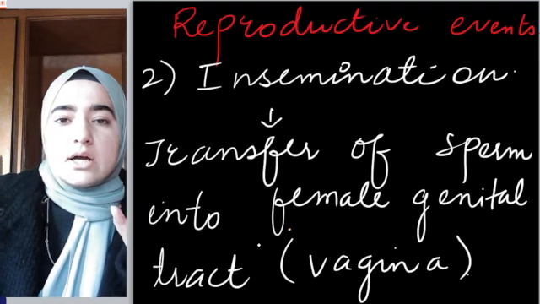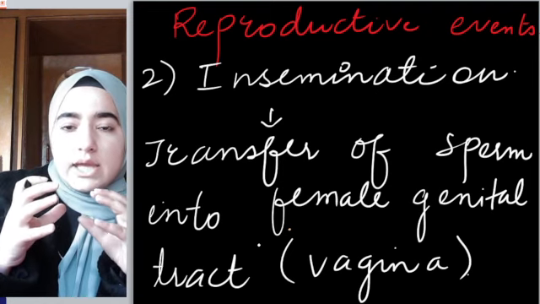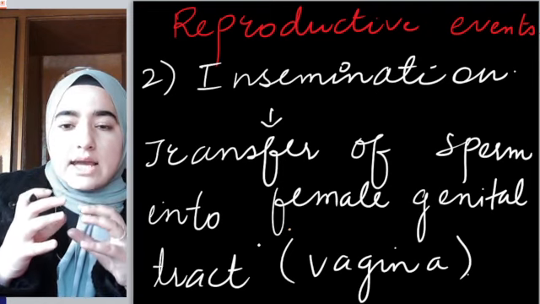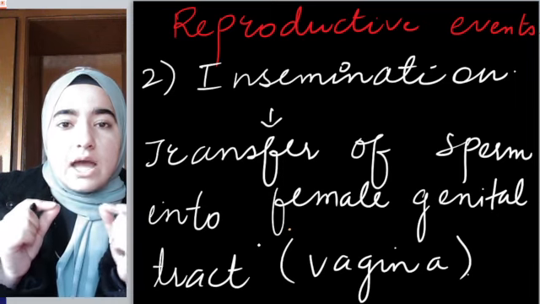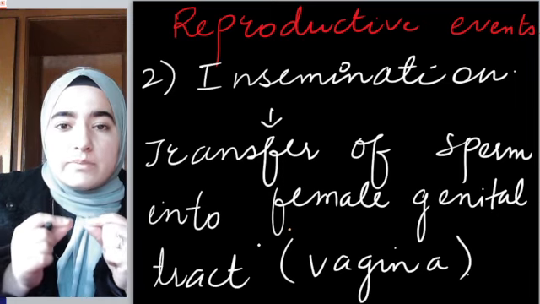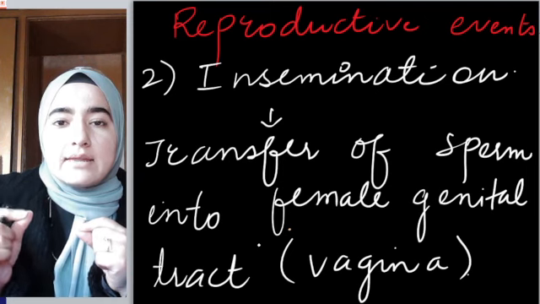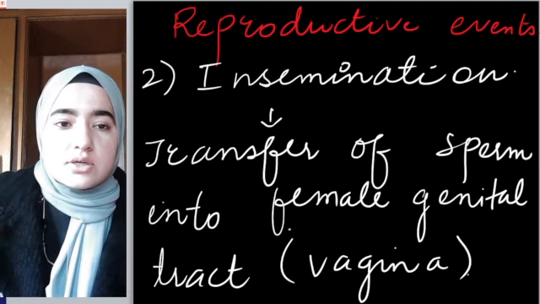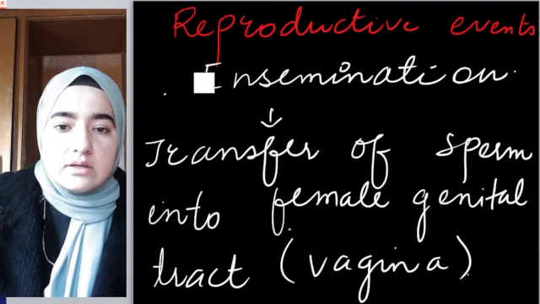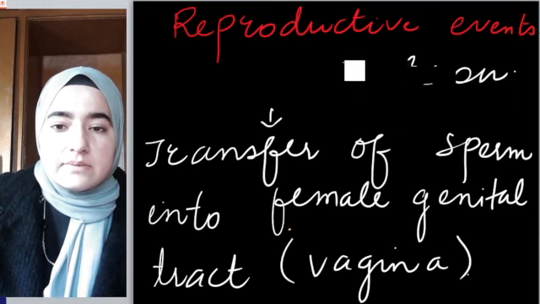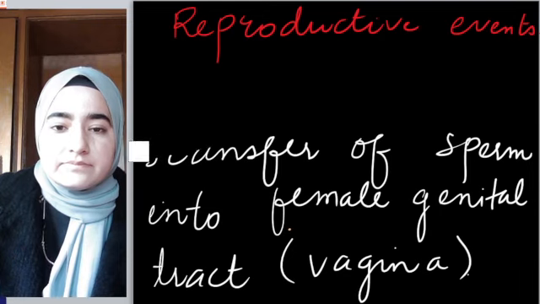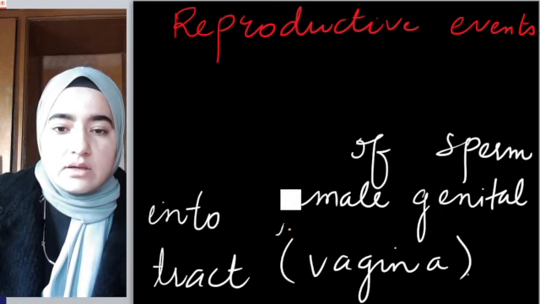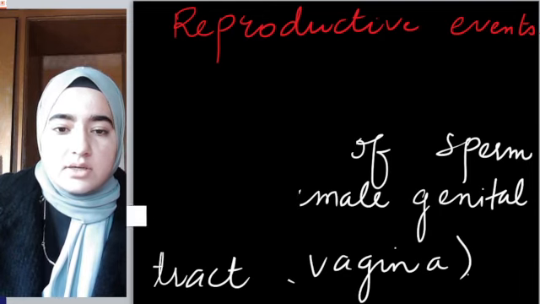Now the male gamete came inside the vagina, inside the female genital tract. Now this sperm will fuse with the female gamete, and that is known as fertilization.